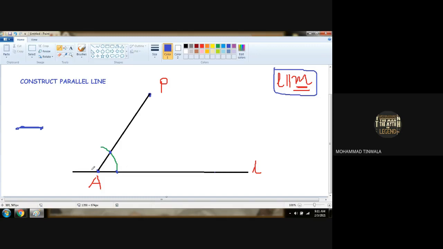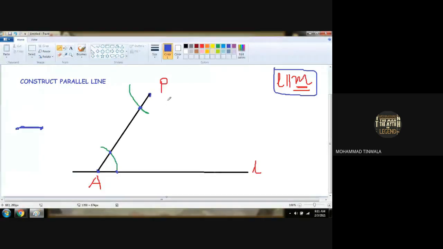In the same way, we have to place the same measurement. No need to change the measurement. Place the pointer at point P and draw an arc over here like this. Draw an inverted arc in this way, in the same position, crossing. The arc should cross line segment AP, just as this one crossed.